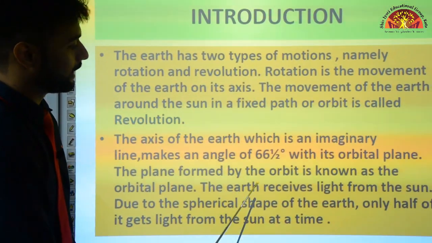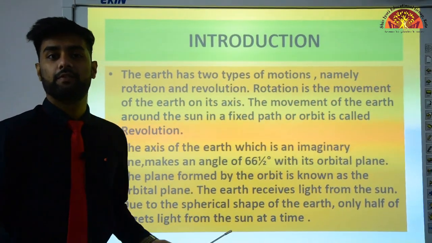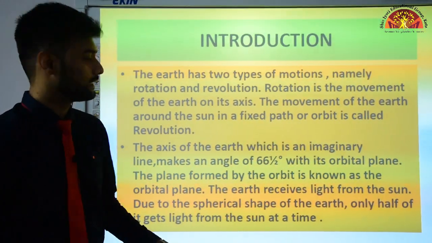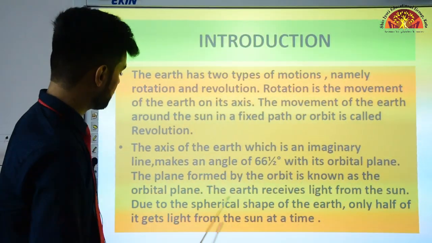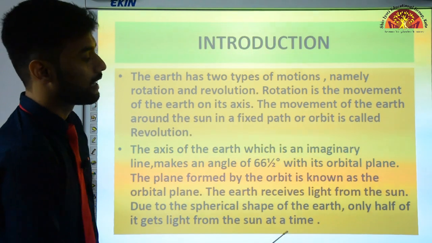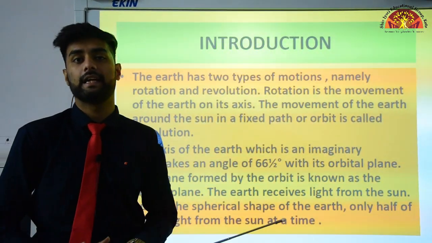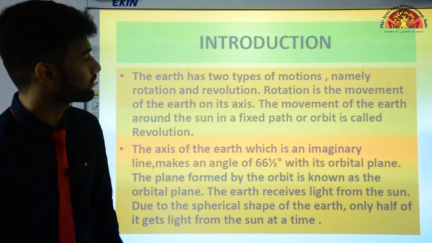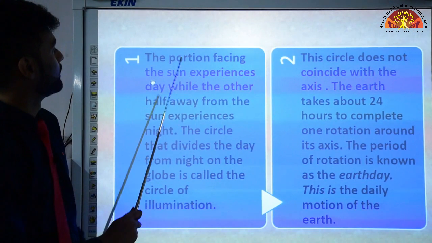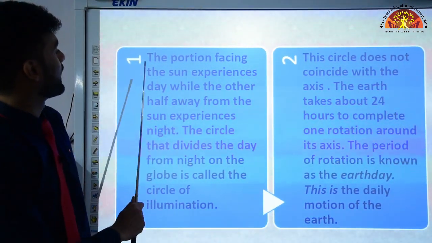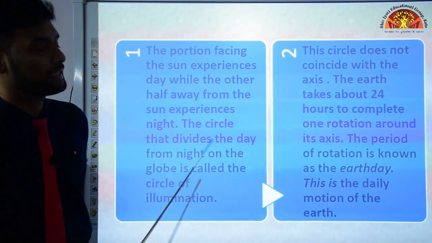We know that the earth receives light from the sun, the sunlight that we get. From where do we get it? From the sun. Due to the spherical shape of the earth, only half of it gets light from the sun at a time. Because our earth is round, only half of the earth gets light at one time. Now, the portion facing the sun experiences day, while the other half away from the sun experiences night.